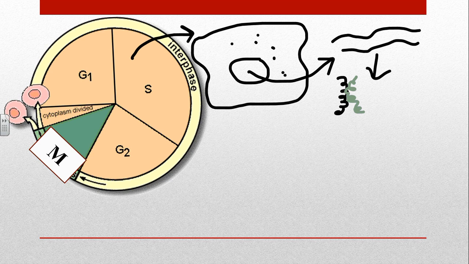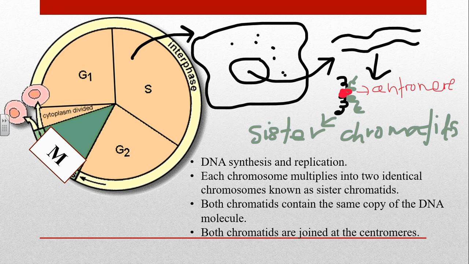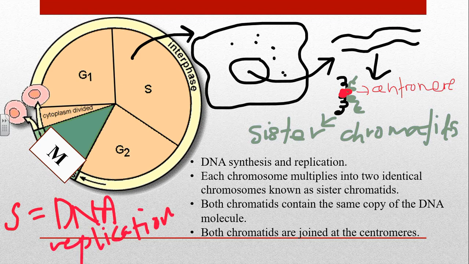Now, when they have duplicated, and the duplication process is known as replication, these chromatins will be known as sister chromatids. These sister chromatids are not separate from each other since they are bound by a structure called the centromere. So in S phase, DNA synthesis and replication occurs. The chromosome will replicate, which is to duplicate or multiply, and become sister chromatids. The sister chromatids are joined at the centromere. Hence we can simplify that S phase is known as DNA replication.